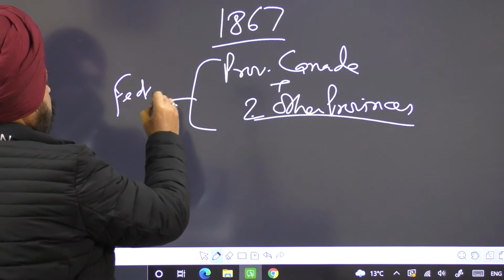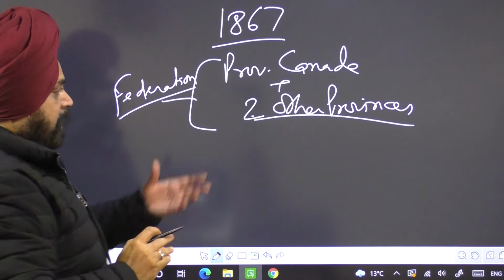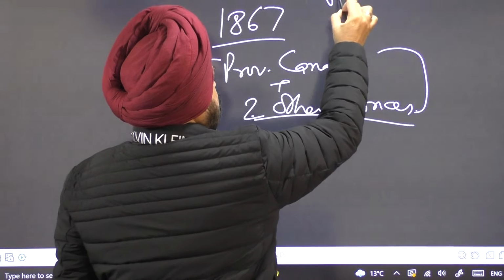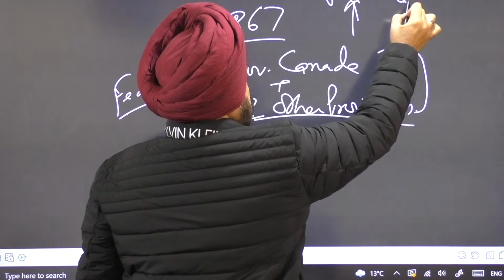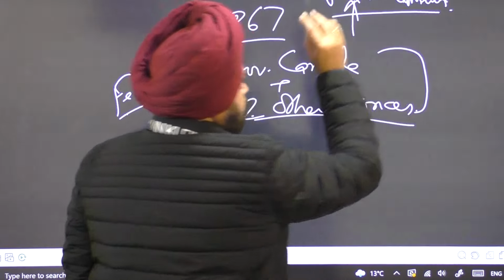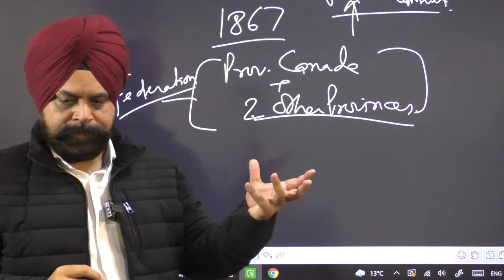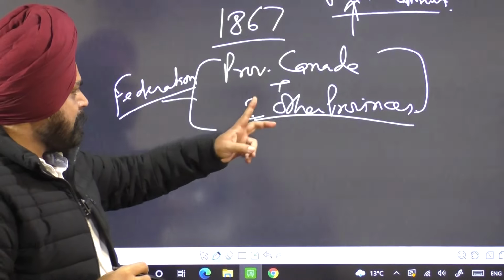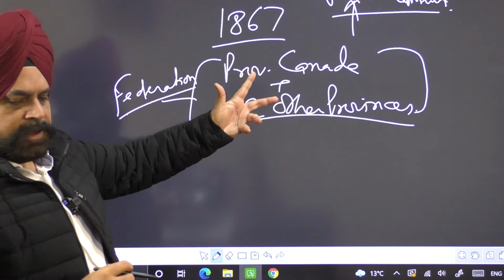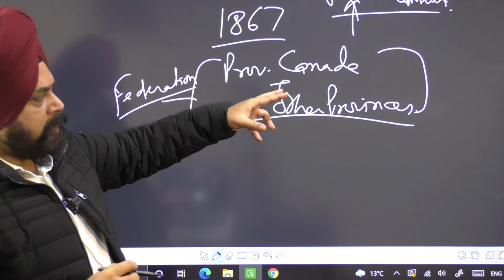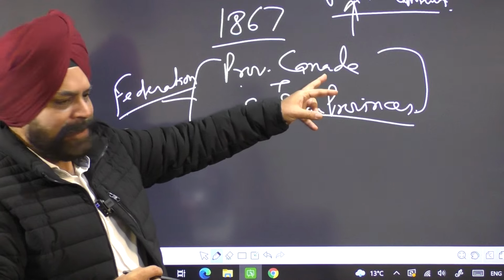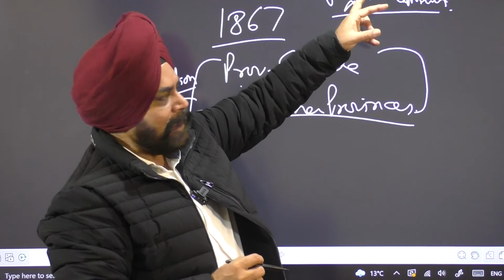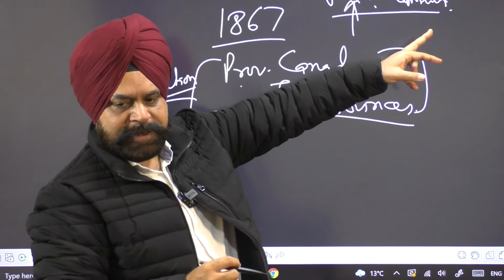I am using the word federation because they joined these 3 provinces together with a federal parliament as a central body. So there is a central body in the shape of a federal parliament and a federal executive also. Similarly, these 3 provinces are independent provinces within the structure of the federation. They have their own independent legislature and executive. This federal central body has its own legislative and executive functions.